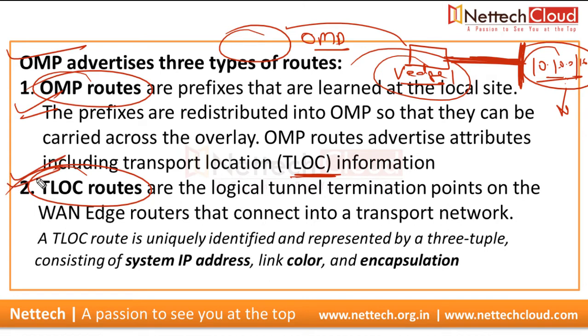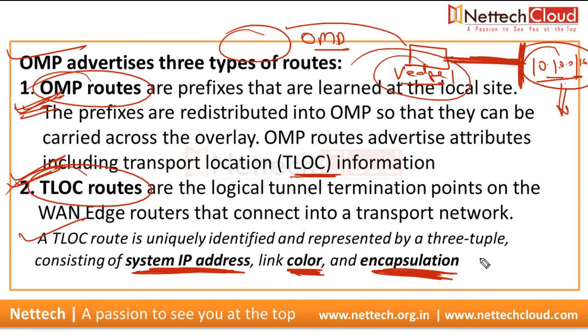Then what are TLOC routes? TLOC routes are the logical tunnel termination points on the WAN edge routers that connect into a transport network. So it's a very important point to understand OMP and TLOC routes, and I'm going to show you both, and how you can trace how to reach any network with the TLOC, because TLOC is very similar to the next hop IP as used in BGP. A TLOC route is uniquely identified and represented by a three-tuple: system IP, similar to a router ID, color, meaning the transport, and the encapsulation.